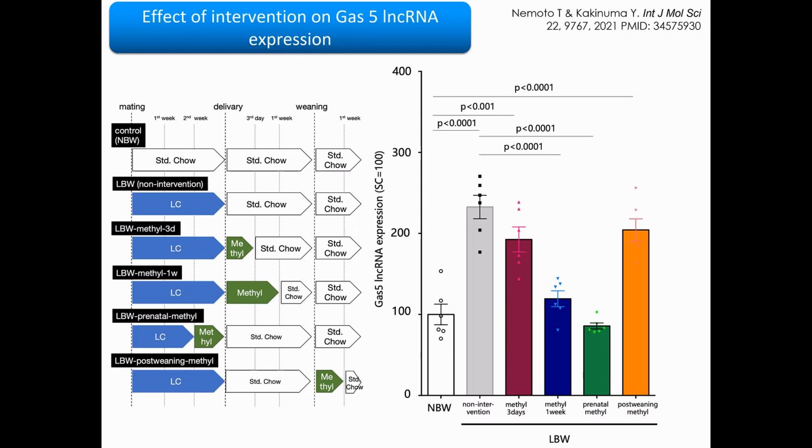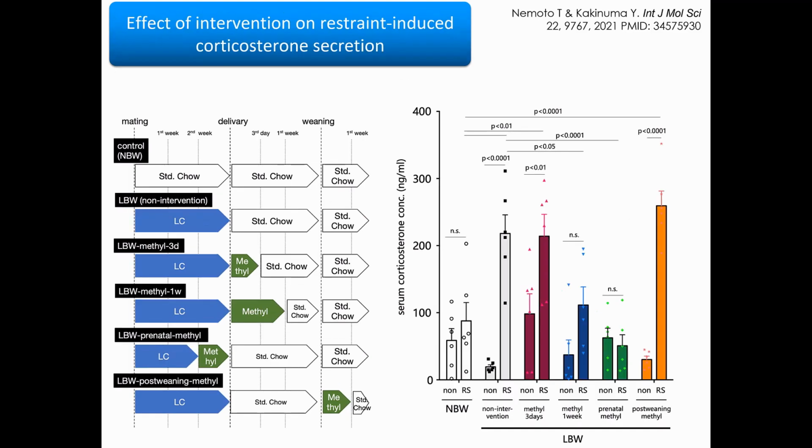The result was that GAS5 recovered to the control level with the intervention during the first week after delivery or during the third trimester of pregnancy. However, the intervention was not effective if given for only 3 days after delivery or after weaning. When comparing blood corticosterone levels after exposure to restraint stress, the results were the same. Intervention was only effective during the first week after delivery or during the third trimester of pregnancy.